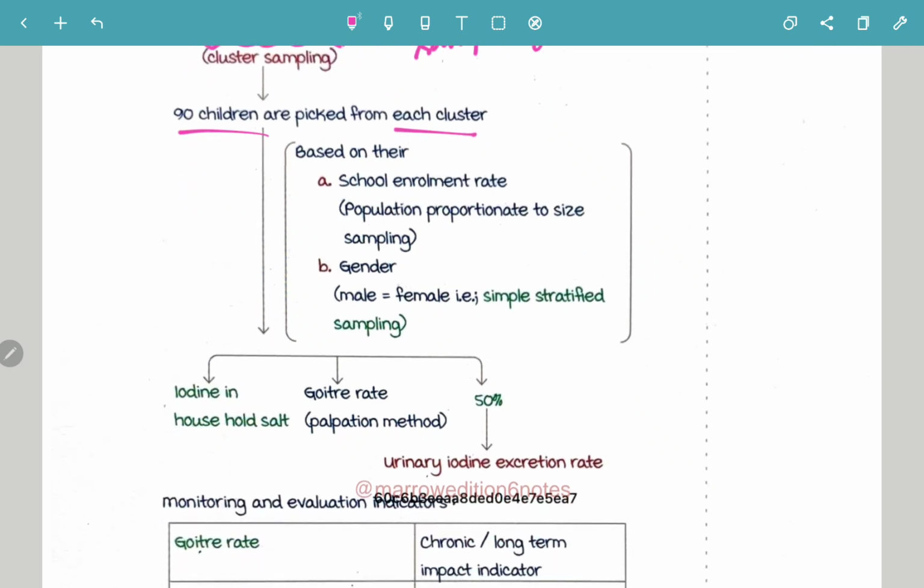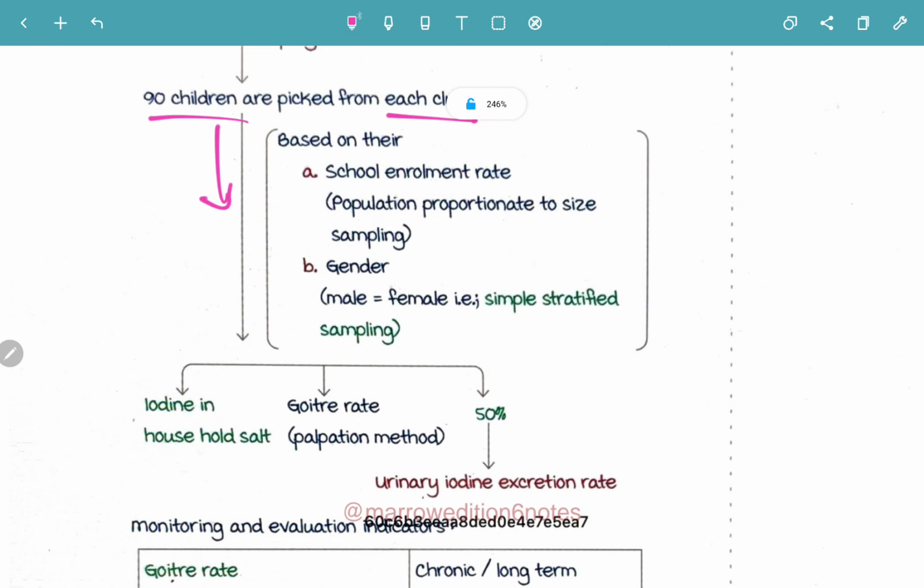Now how are these 90 children picked? It is based on two criteria. One is the school enrollment rate, that is, population proportionate to size sampling. So school enrollment rate is a very important criterion for picking these children. The second criterion is gender: male equal to female, that is, a simple stratified sampling.